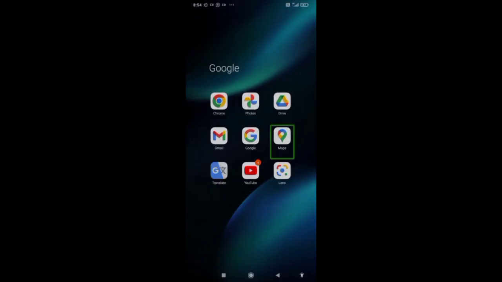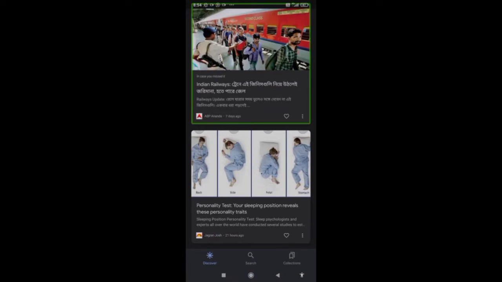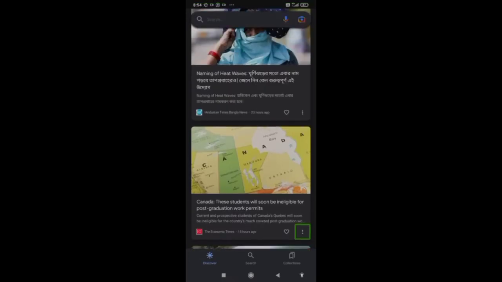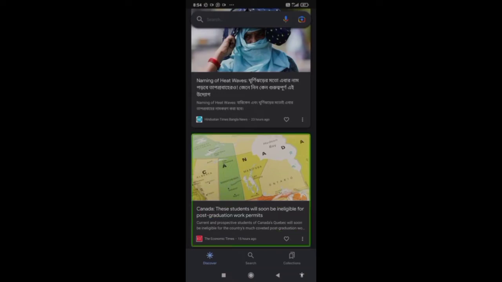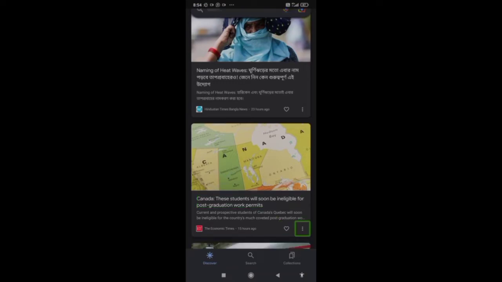For this, I am opening my Google app. Sleeping position personality test. Indian Railways. In case you missed it, Railways update. Canada: current and prospective students of Canada's Quebec will soon be ineligible for Indian.